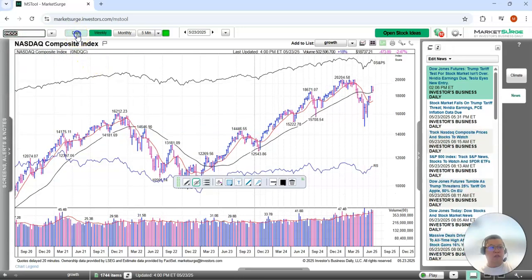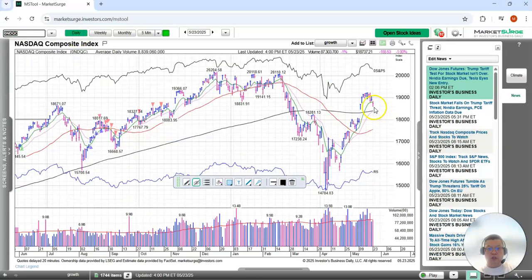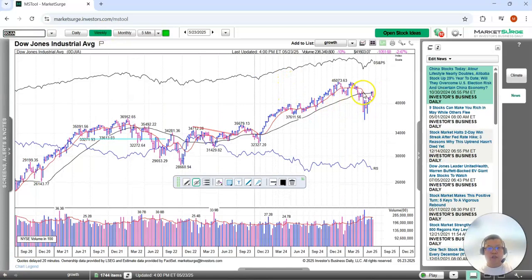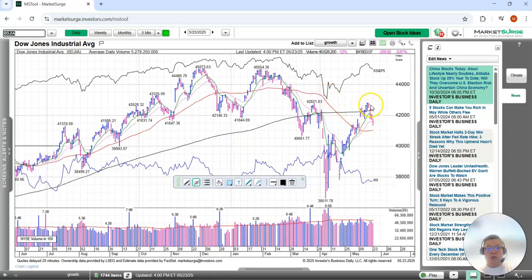Going back to Nasdaq just to look at the daily chart here. This one hasn't come all the way back to the 200 or 21-day, but you can see they're converging as well. So that's that. Let's look at the Dow Jones. For the Dow Jones, we actually now came back below the 200-day line. So this is also quite negative. It's also down 2.4% on the daily chart here.